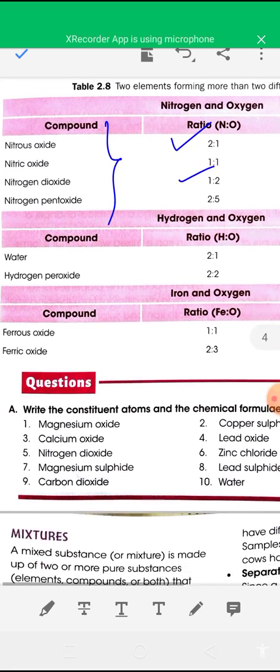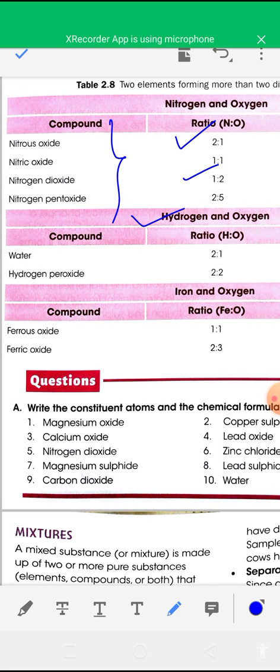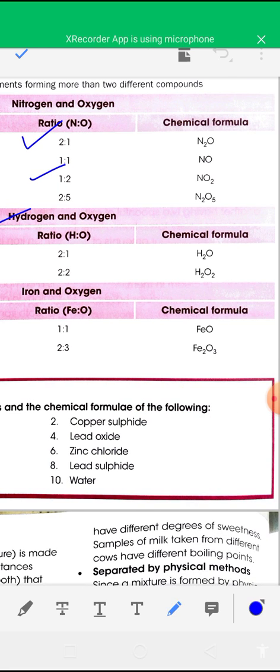Similarly, one more example: hydrogen and oxygen combine in different proportions to give different products like water and hydrogen peroxide. Both are formed by the combination of two elements, hydrogen and oxygen. Water is formed by the combination of two hydrogen atoms and one oxygen atom.